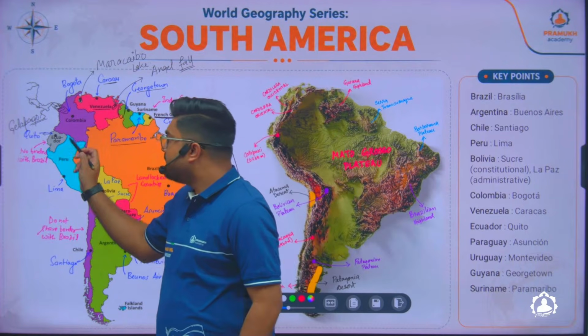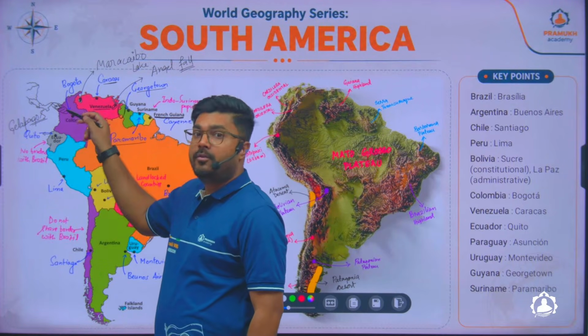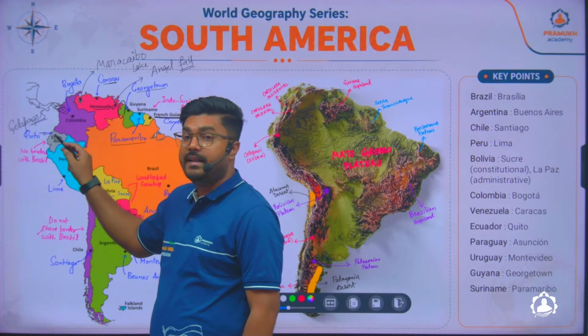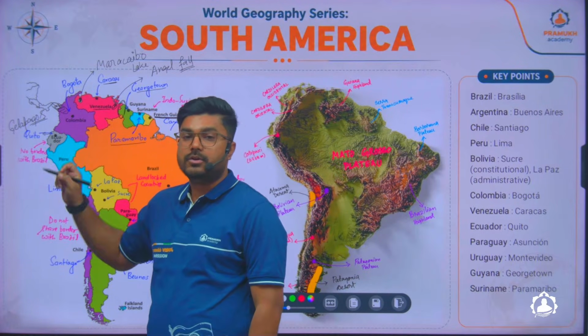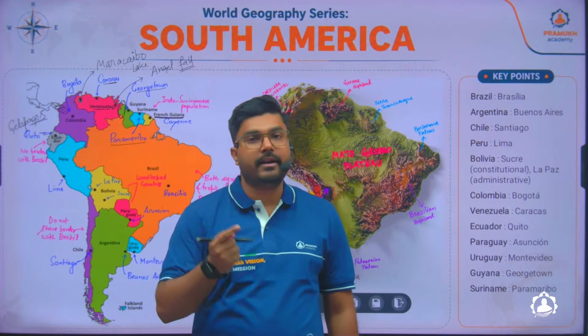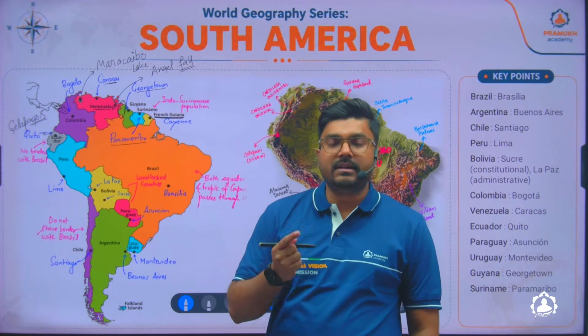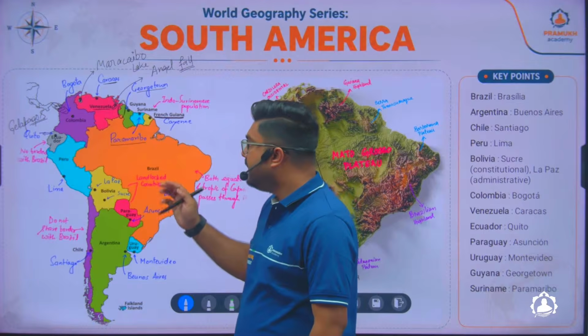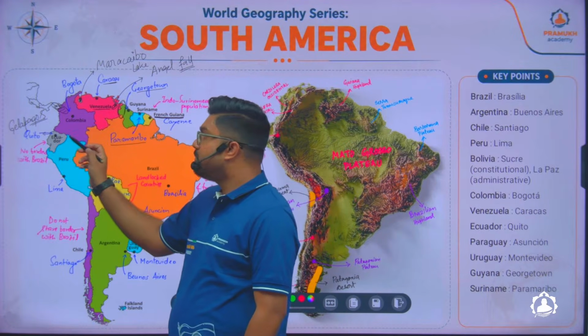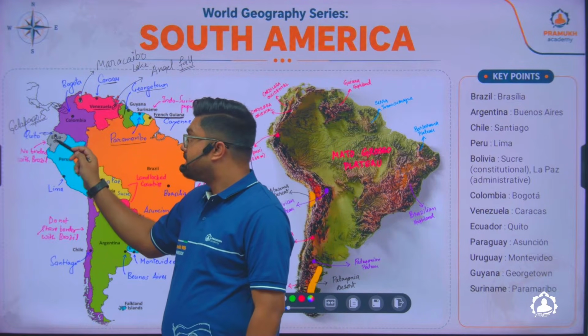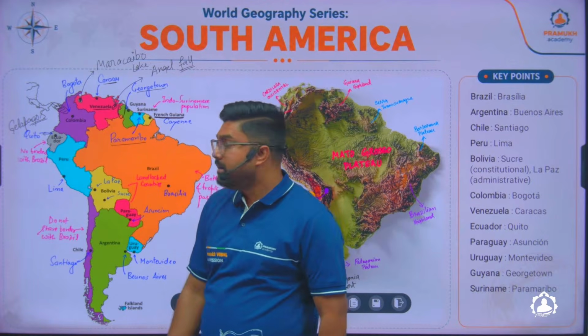But Ecuador is the only country above the equator where you find the Galapagos penguins. So if someone tells you that penguins are located only in the southern hemisphere, no, there is a group of penguins also found in the northern hemisphere, which is the Galapagos penguin.